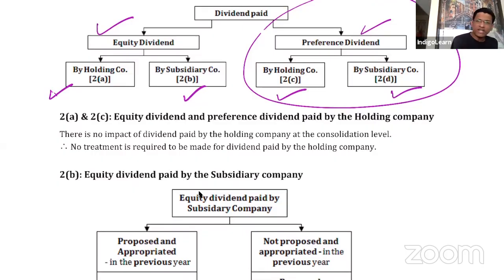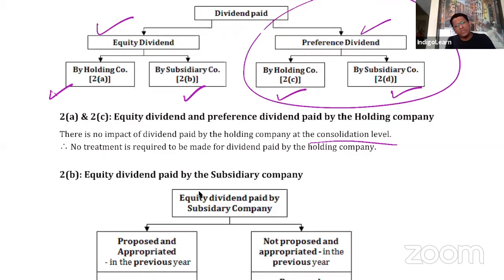There is no impact of equity dividend paid by holding company at a consolidation level. When we say there is no impact at consolidation level, it simply means there is no special treatment that you need to take with respect to the equity dividend paid by holding company. Whatever normally you do for accounting the equity dividend in holding company's books, you will do.